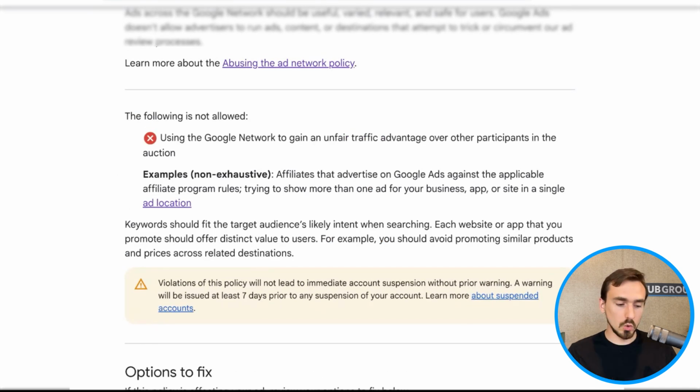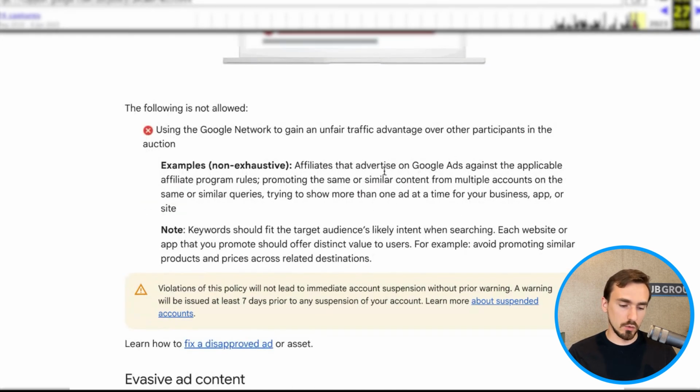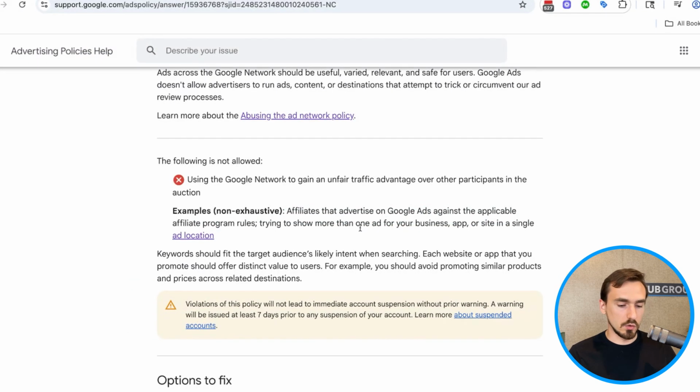Interesting to note, Google added the mention of ad location to the policy, but they also removed this entire line: promoting the same or similar content from multiple accounts on the same or similar queries. That just went away, which is insightful, something to be aware of, that Google decided to remove that as an example. So let's really focus on ad location. What is an ad location?